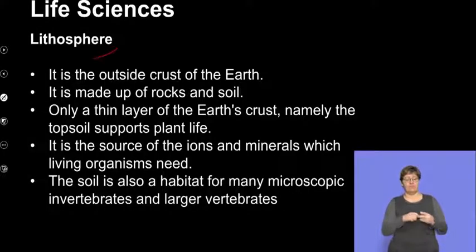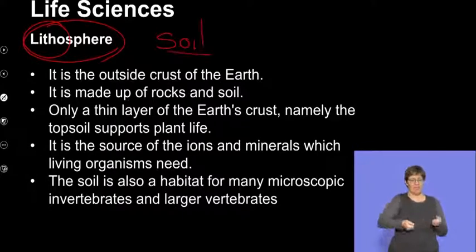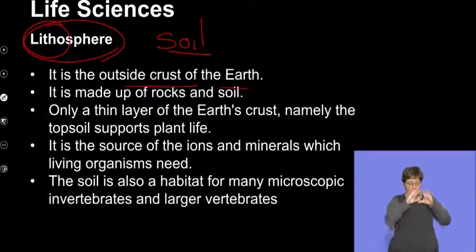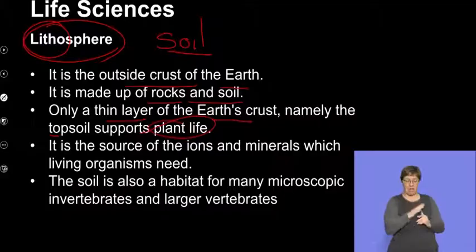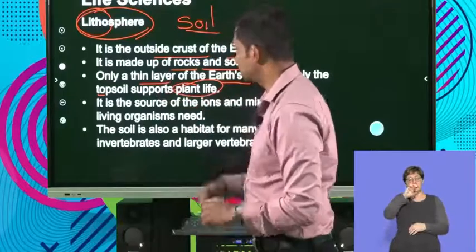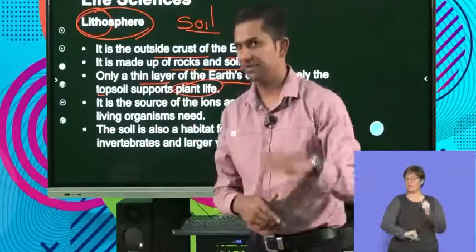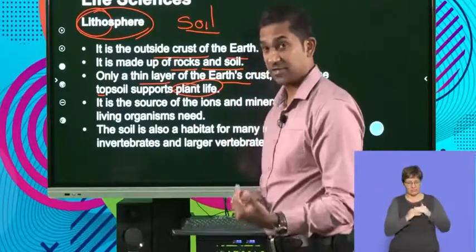We then go on to the third component, which is called the lithosphere. And if we look at litho, it refers to the soil. So this is the outer crust of the Earth. It is made up of the rock and soil. Only a thin layer of the Earth's crust, namely the topsoil, supports plant life. So if we were to look at the surface of Earth, we have a very thin layer on the outside, which is made up of the topsoil that supports the plant life. Below that, we have different layers of rock and sand that make up the inner crust of the Earth.